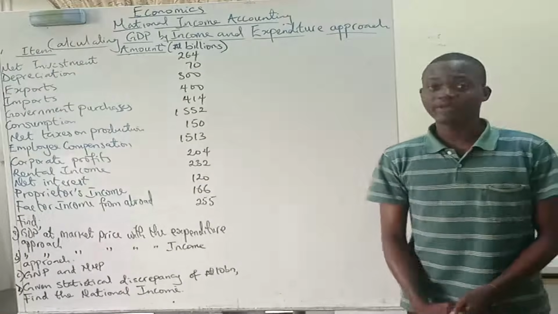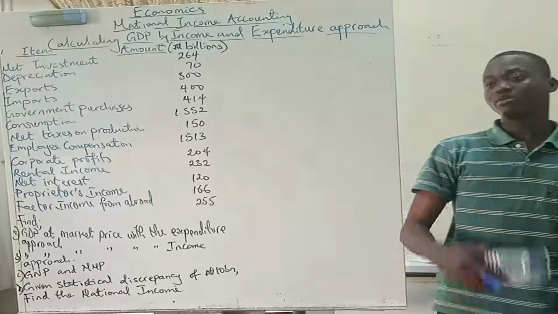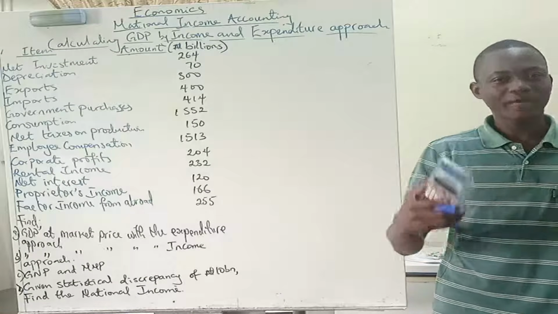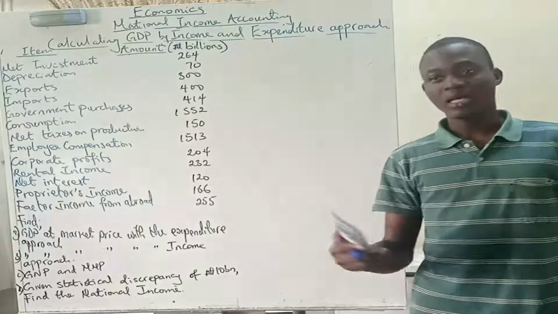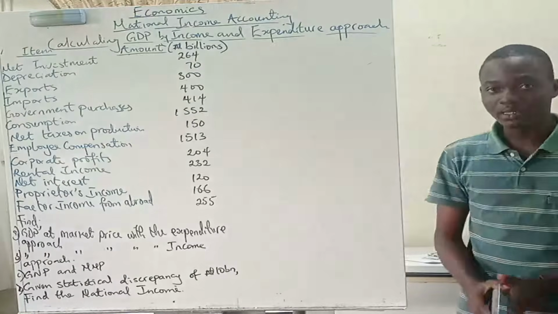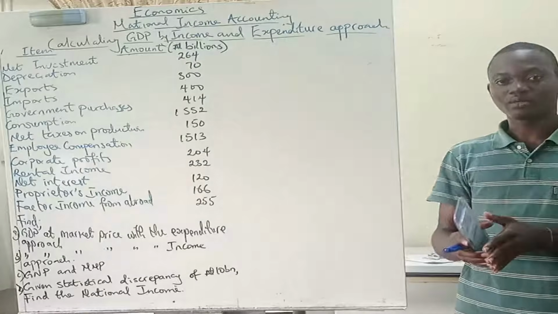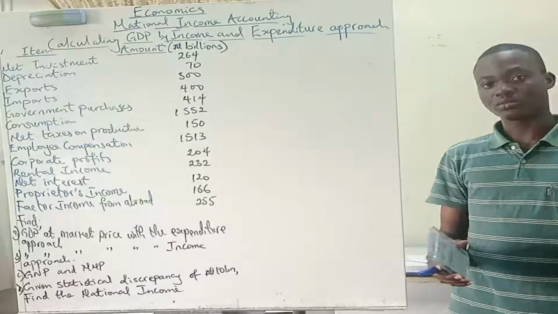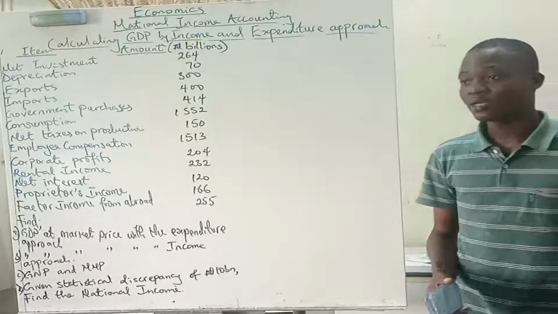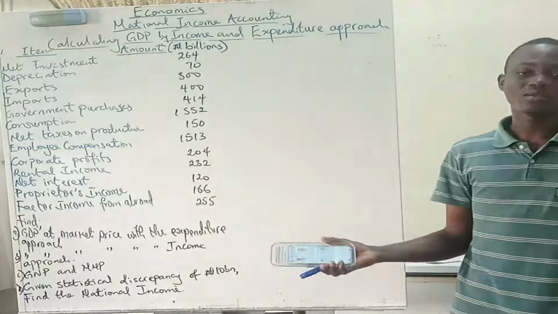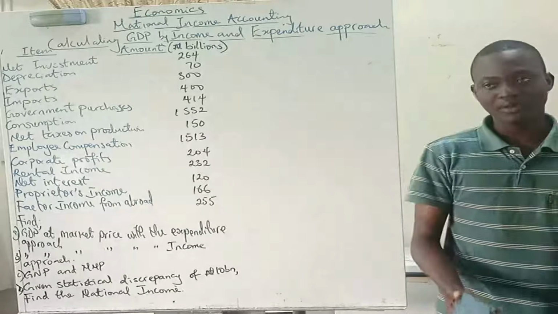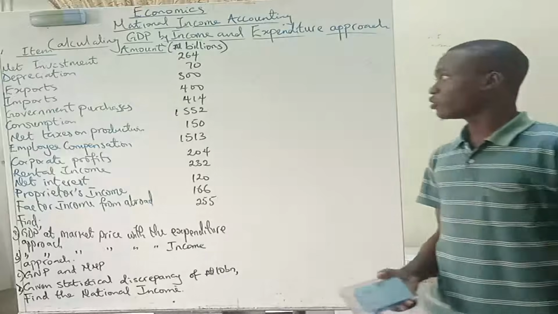Calculating GDP via the expenditure approach is just talking about summing up the total spending on the currently produced final goods and services. Currently, there are these goods that are produced in a certain year, and those goods have to be final, they don't have to be intermediate goods. I believe you understand what intermediate goods are: goods that are final output of some industries or firms and happen to be inputs for some other firms. So you don't include the value of those ones.